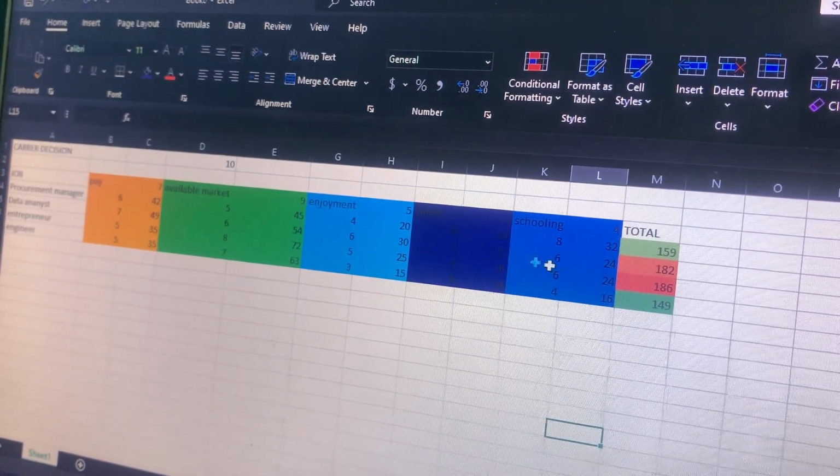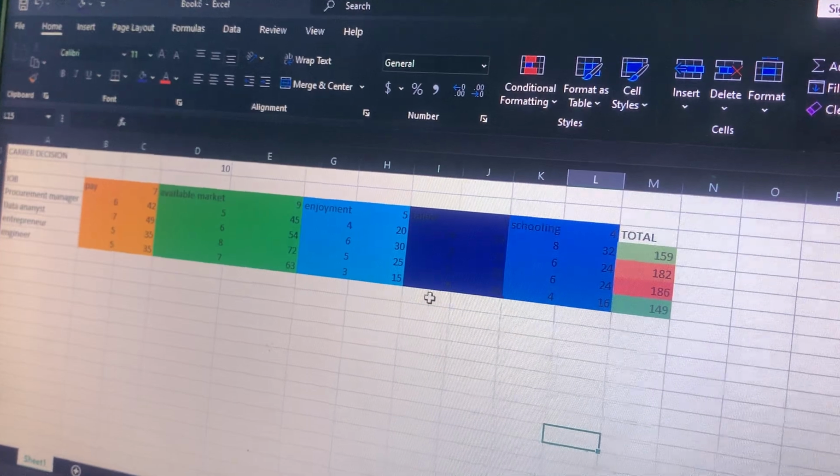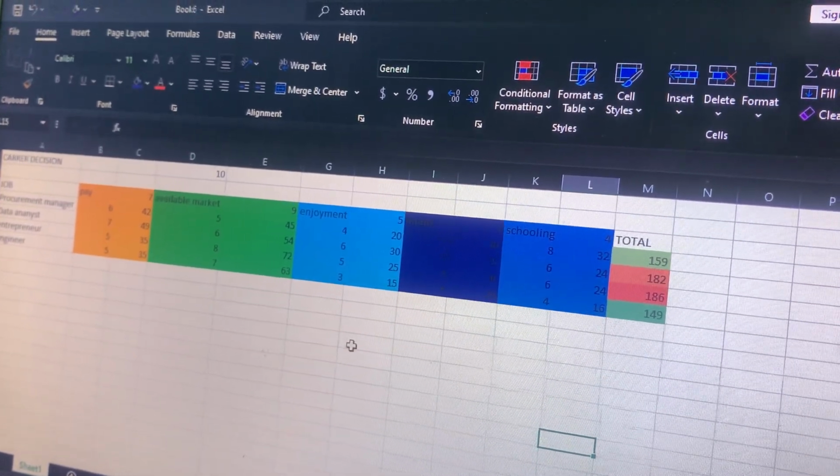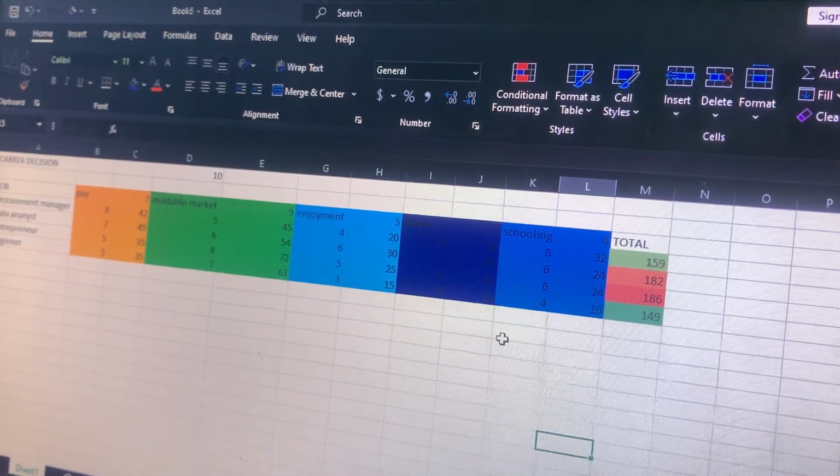You can use it to make any of your decisions as you are at home. Try and see how Excel can help you make your decision.